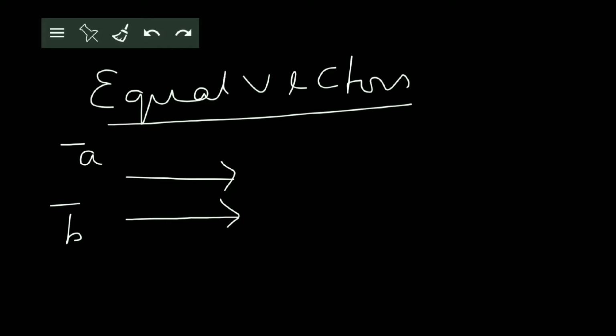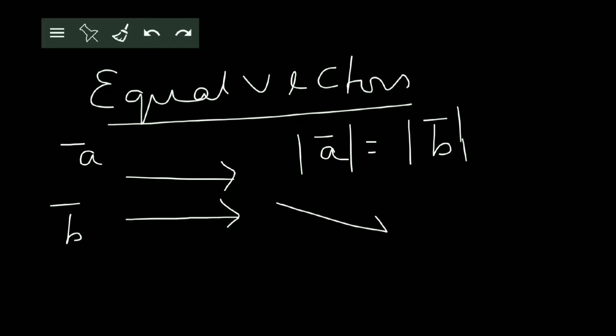So the condition for A bar and B bar to be equal is mod A bar should be equal to mod B bar, and their direction should be the same. Now can you call vectors A bar and C bar equal vectors? No, because although their magnitude is same, their directions are different. So these cannot be called equal vectors.